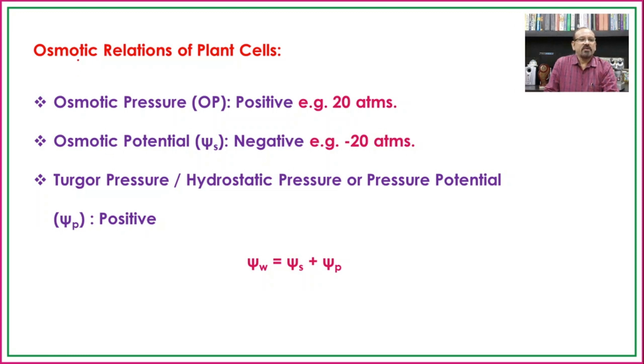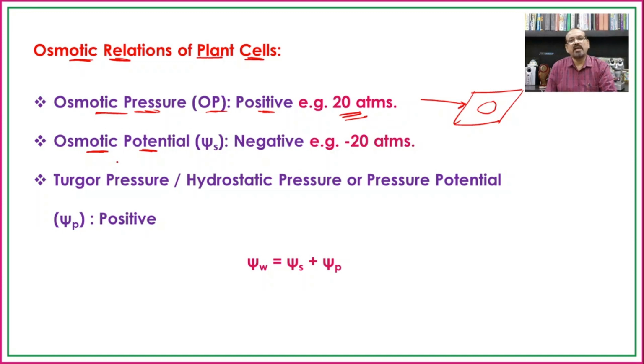Now see the osmotic relations of a plant cell. Say, for example, the osmotic pressure is positive. See here one of the cells having an osmotic pressure of 20 atmosphere. The osmotic pressure and the osmotic potential are both numerically the same.